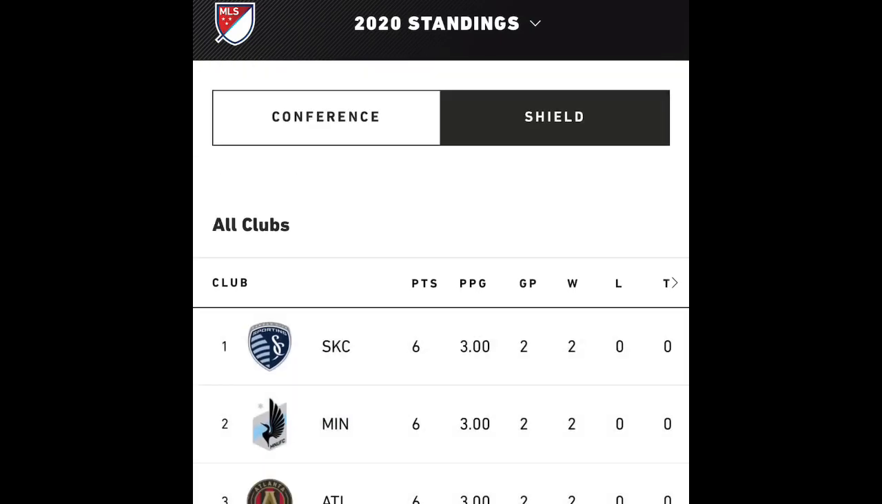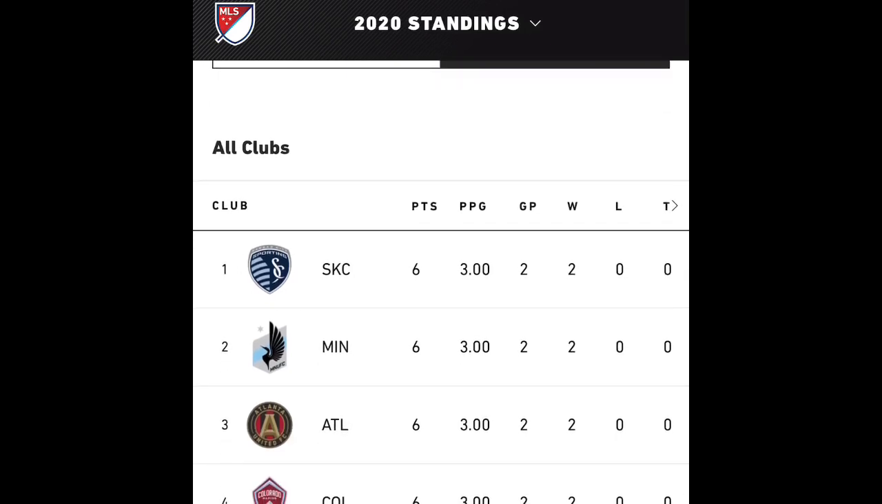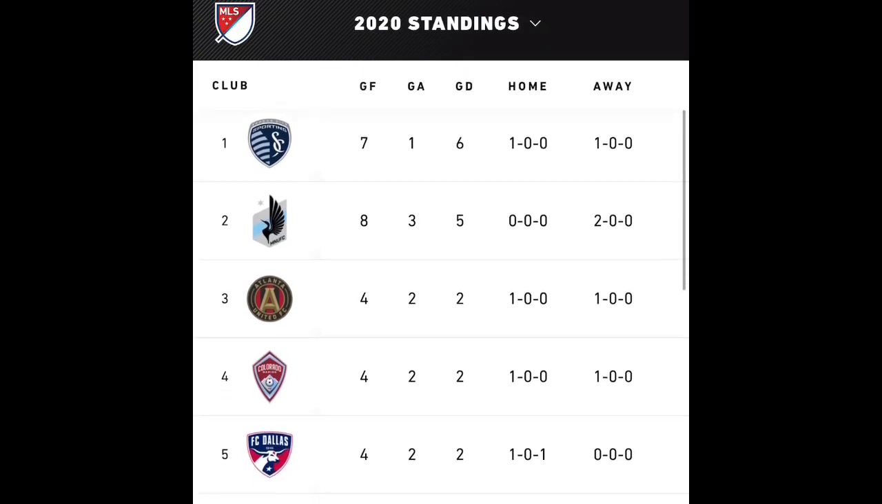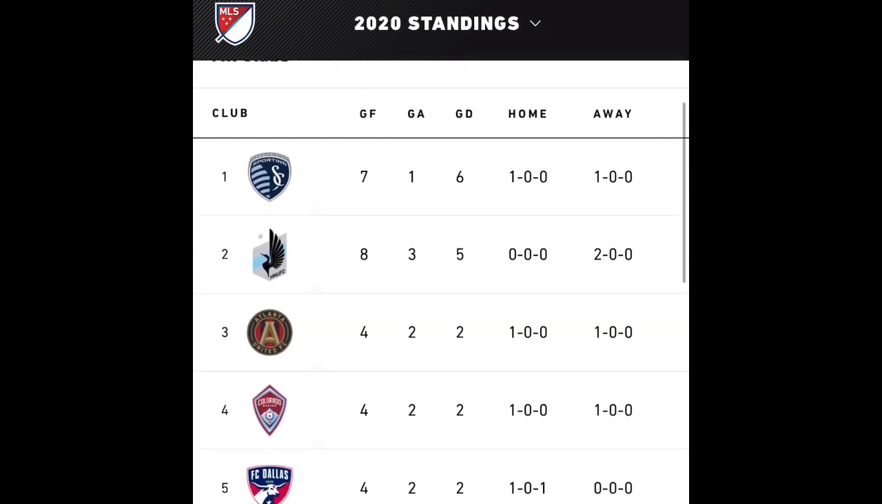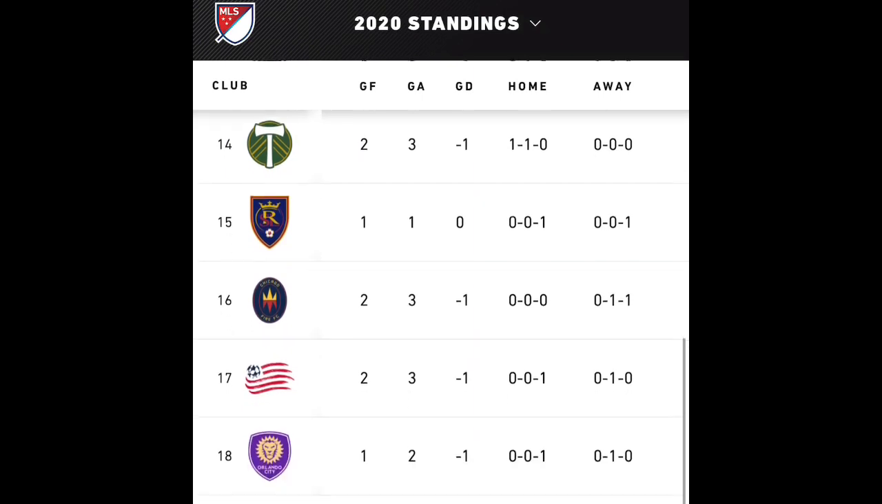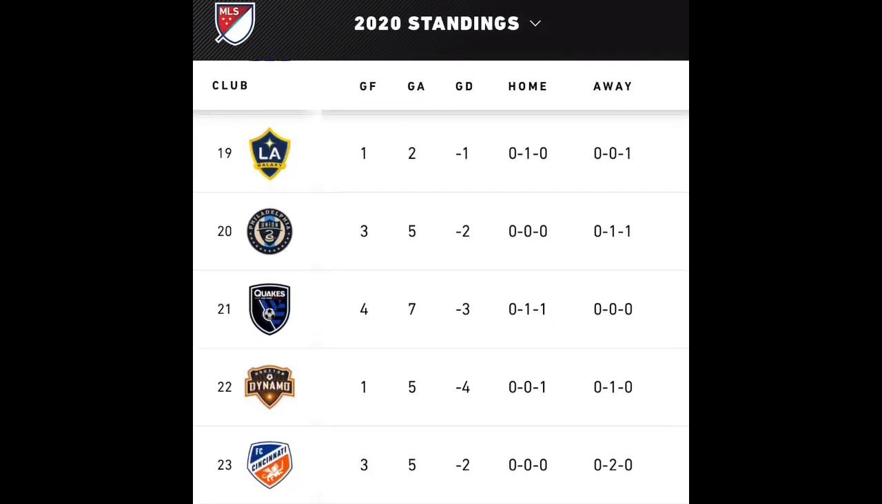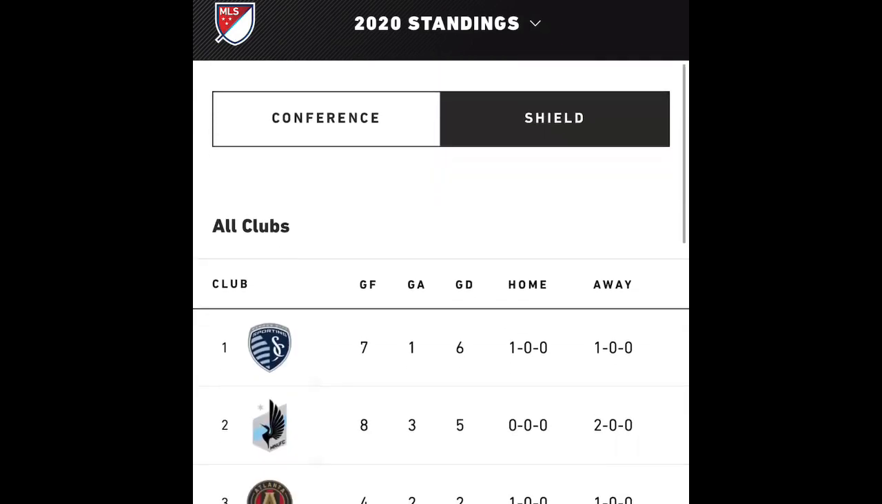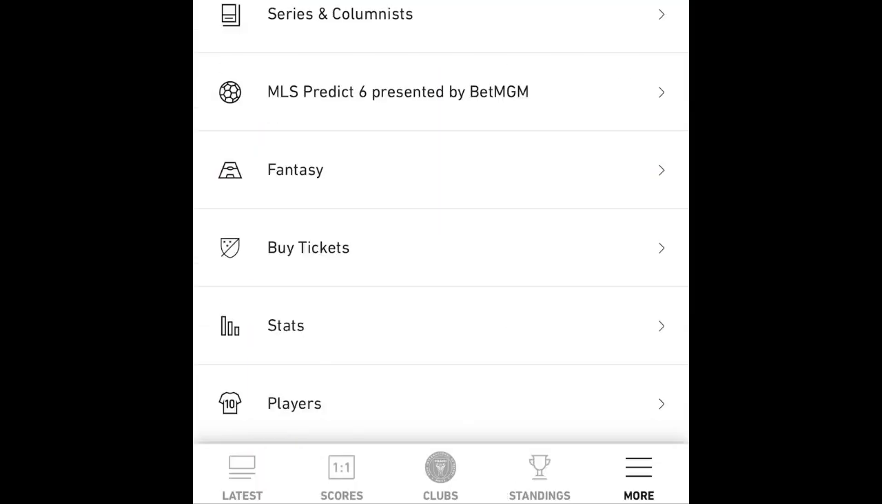And then you can click on Shield, which means the winner of the Supporters' Shield is the team that came in first with the combined Western and Eastern standings. And right now the ones that are ahead are Kansas City and Minnesota, and then Atlanta, who's the leader in the Eastern Conference. And of course, if we scroll down, we get to see all the other teams. Right now, Orlando City's 18th and so on, and then of course we're towards the bottom.